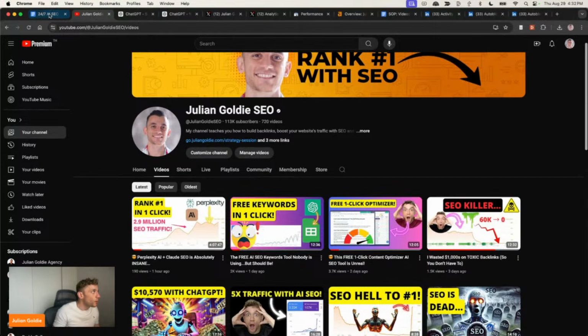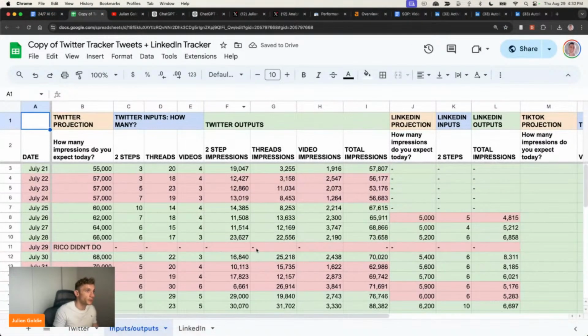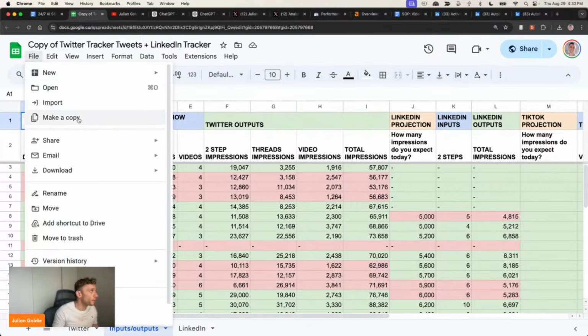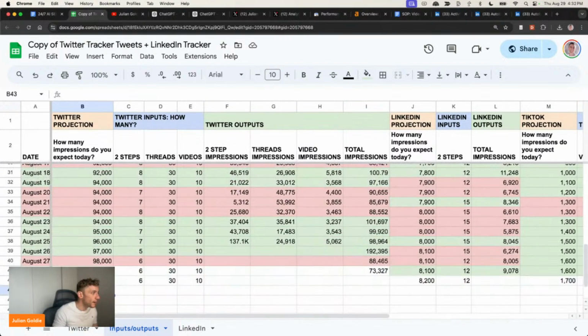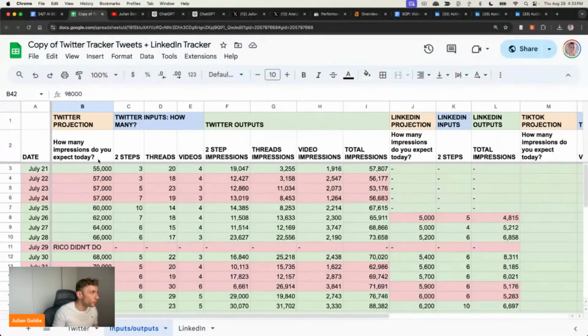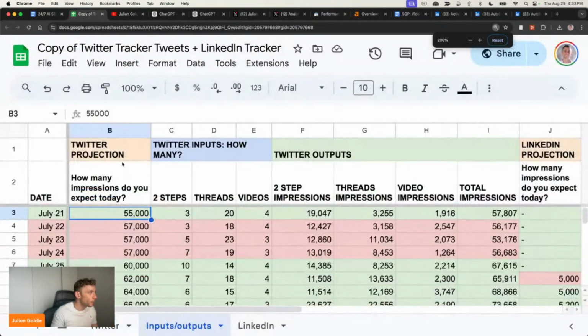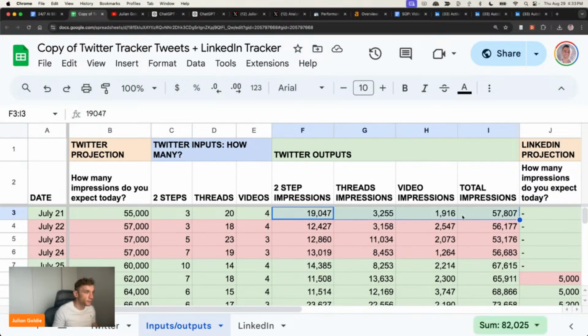Now, additionally, what I want to show you right here is a projections template that you can make a copy of. So just go to File, Make a Copy. And this is basically how we've grown from 55,000 impressions a day all the way up to 98,000 impressions a day, right? If you want to get similar results, basically what we do is each day, my team will predict how many impressions they expect to get today. And then they're going to say, right, well, I need to post 3 2 steps, 20 threads, and 4 videos. That's my prediction. And then we measure the inputs, the end results at the end of the day.